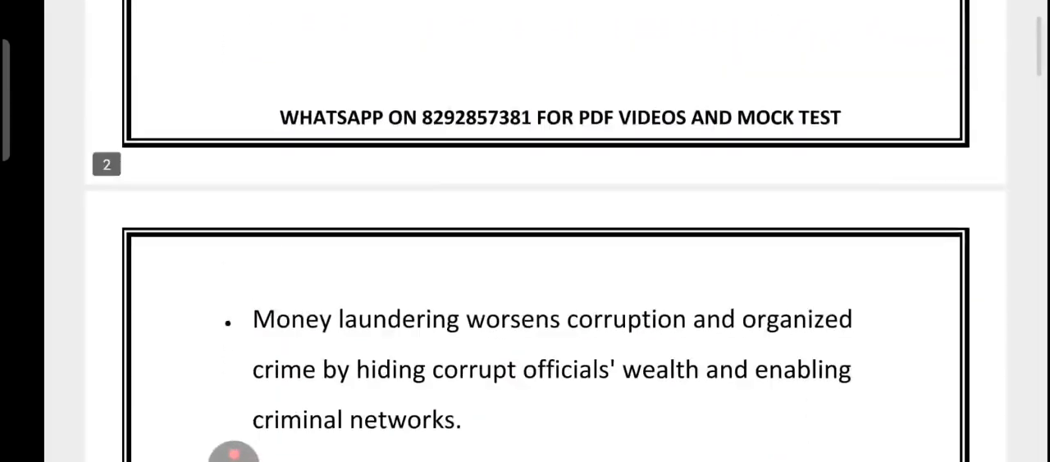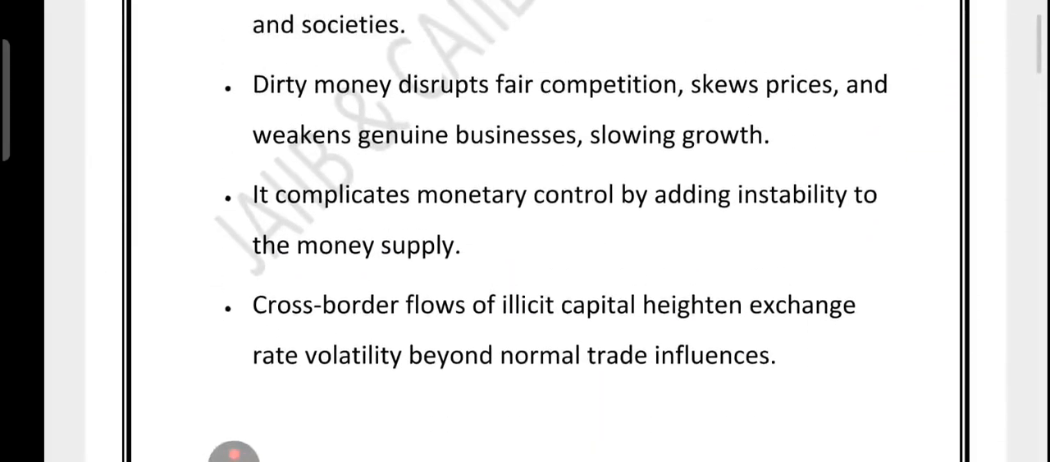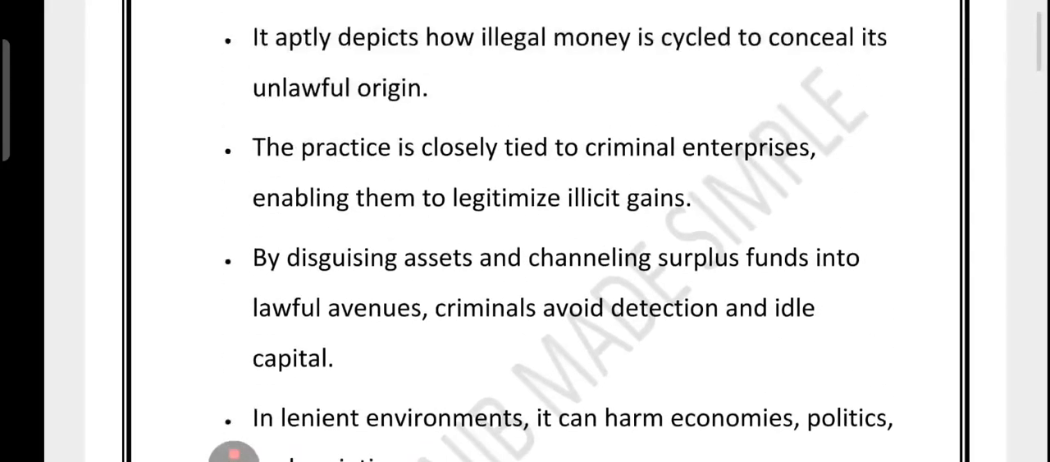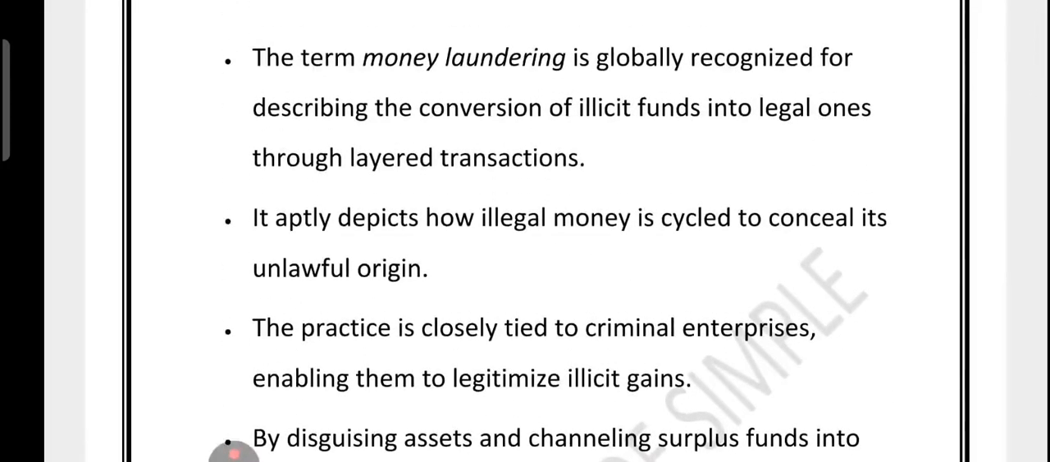Right, so let's talk about the Prohibition era in the US. What happened? Alcohol was banned, but gangs made huge profit selling it secretly. Right, so that is the point. Now friends, let's talk about how the term money laundering comes into the picture.